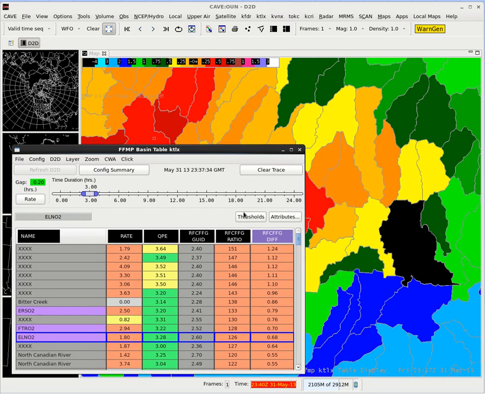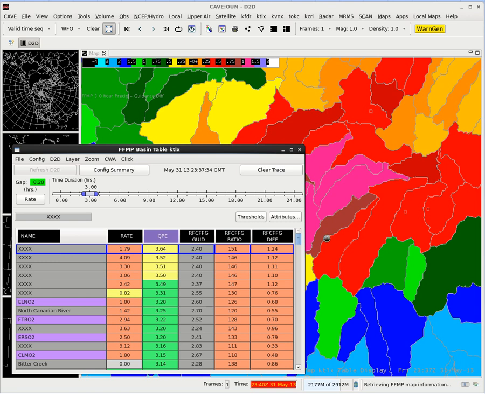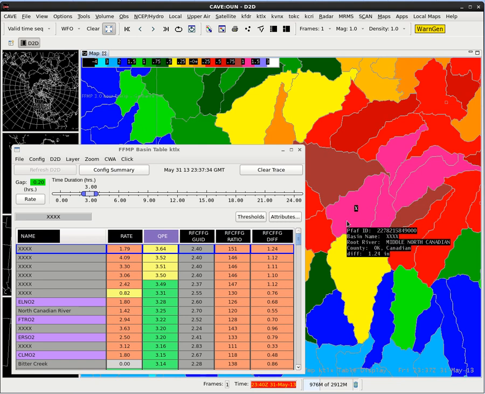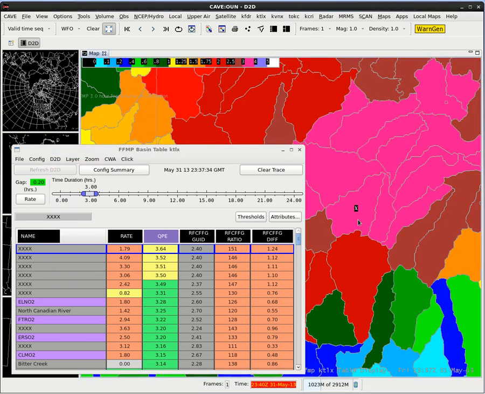So we've gone over, you can rank all the tables by the different amounts. We've gone through the QPE, ratio, and difference. The other thing that we can do is look at the attributes button. And when we click on the attributes, let's go ahead and look at this. We're going to sort by QPE for 3 hours. Let's left click on that 3.64 inches here. And we're going to sample that out and see. Let's see, we're on diff here. Let's go ahead and change our D2D to QPE. All right, so we've got 3.64 inches has accumulated over the last 3 hours in this basin.